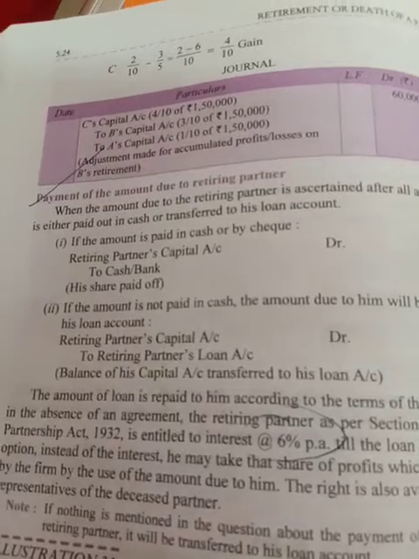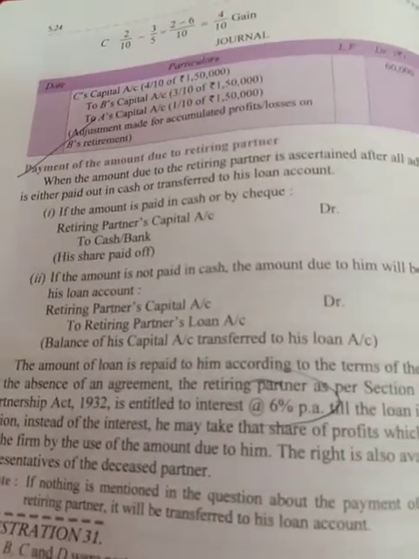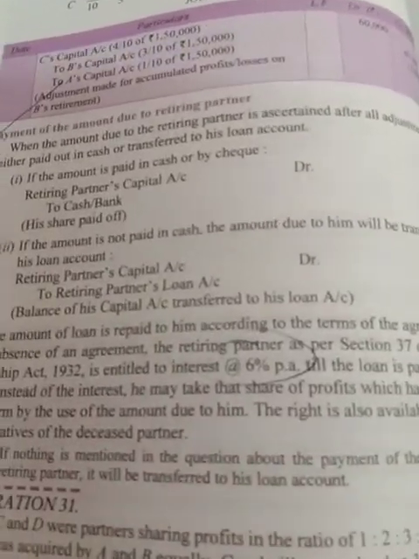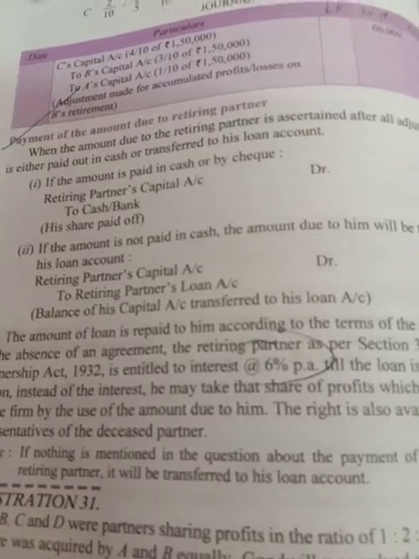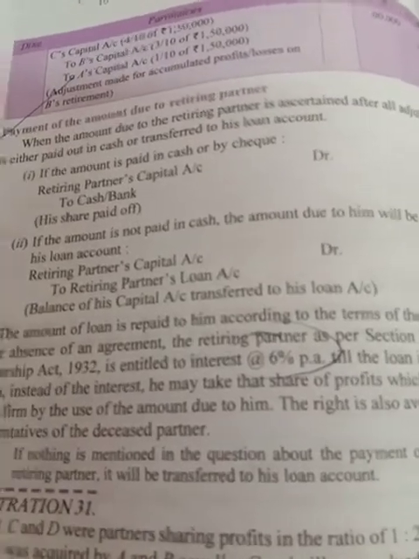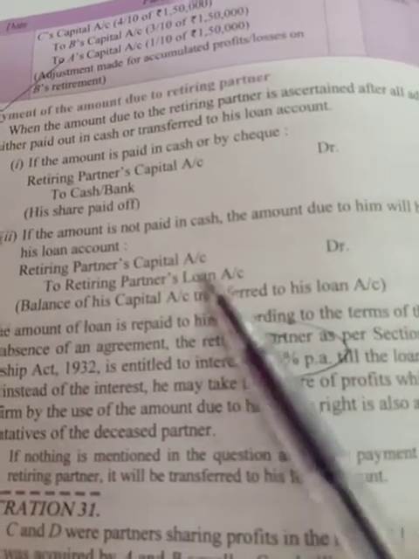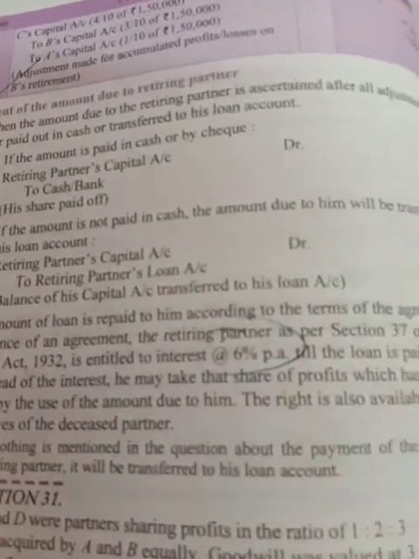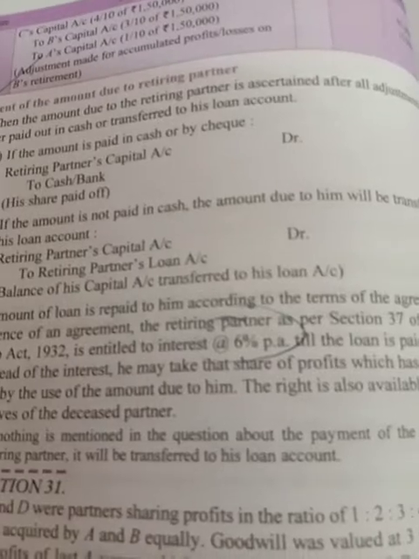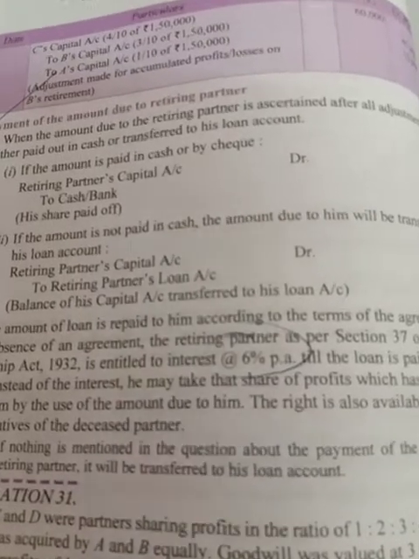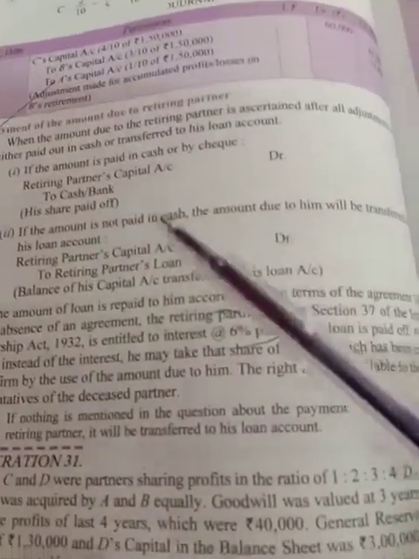Now the partner's loan account has been deleted from your syllabus this year, so you have no need to make the partner's loan account. That account is not to be made or the payment is not to be shown. So the partner's loan account has been deleted, but you have to make the retiring partner's capital account and show this transfer also.